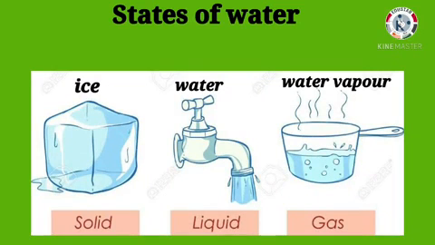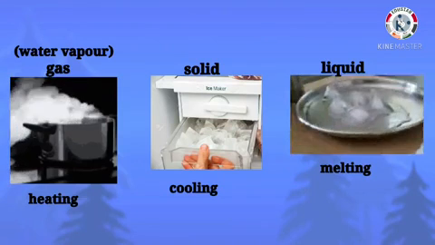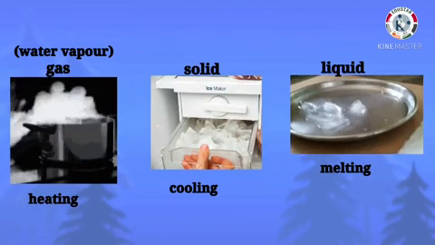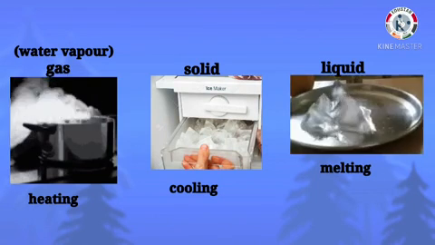Next, states of water. In nature, water exists in three forms, that is ice, water and water vapor. Ice is the solid form, water is the liquid form and water vapor is the gaseous form of water. The water can change from one form to another by heating or cooling.